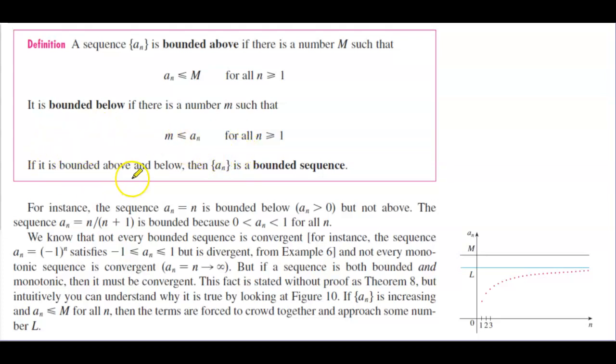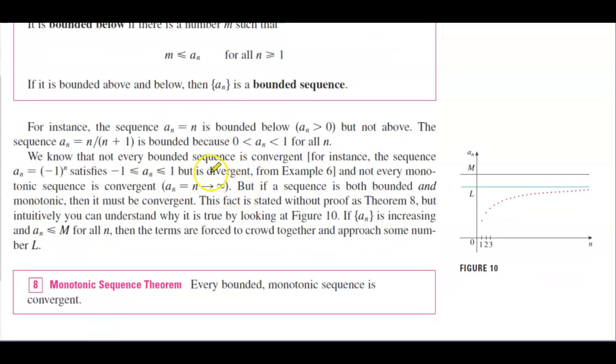Now, if it is bounded above and below, then we would say that this sequence is a bounded sequence. So, for instance, the sequence a_n equals n is bounded below, where a_n is greater than 0, but not above. The sequence a_n equals n divided by the quantity n plus 1 is bounded because a_n is in between 0 and 1 for all n.